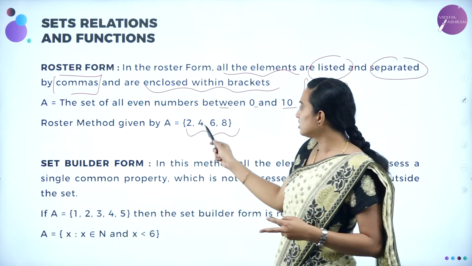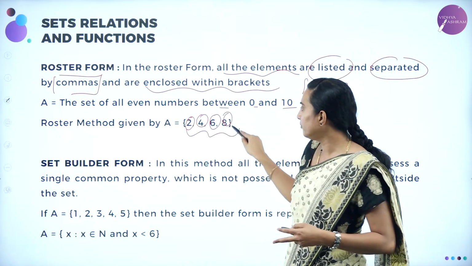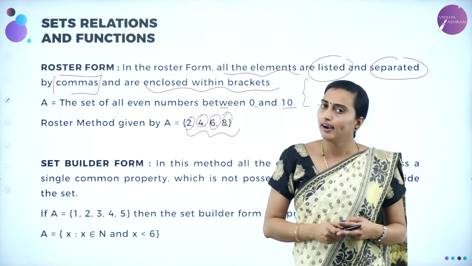Got it? So these are the elements or the objects you are going to write, and within the flower bracket they are separated. This is going to be known as the roster form or tabular form.